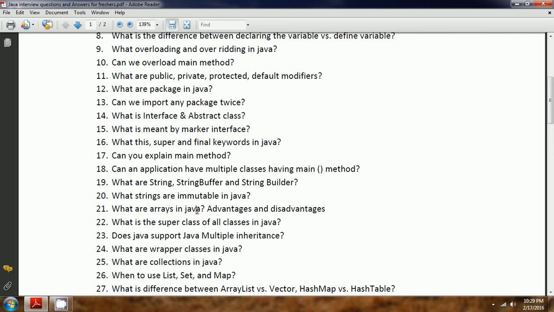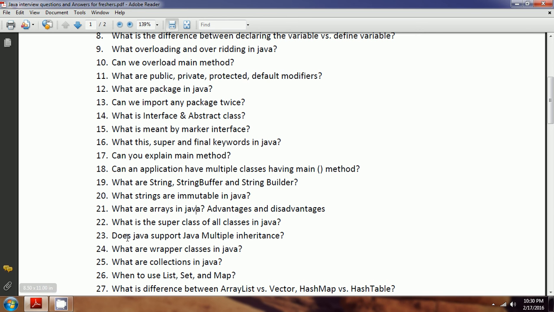And the disadvantage is that whenever you define any array, you need to set the boundary. That means how many elements you want to store in that array. You need to specify this at compile time. This is one of the disadvantages of arrays, because if you don't know how many elements, and it can randomly change at runtime, then it is very difficult. If you define a max value, then it is an unnecessary waste of memory. If you define a very small size, then it might not accommodate all the values. Hence this is one of the disadvantages of arrays.